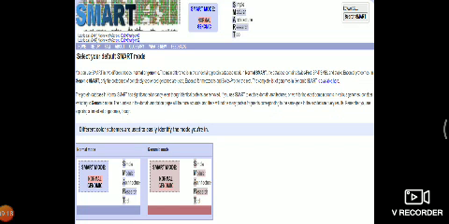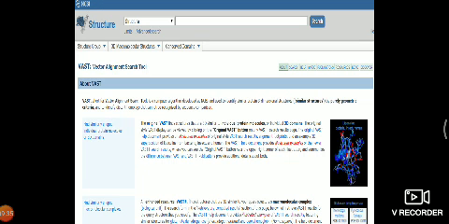Now there is one more resource called SMART, Simple Modular Architecture Research Tool for proteins. They too provide a variety of options to understand the 3D structure of proteins. One more protein database and tool is VAST, Vector Alignment Search Tool.